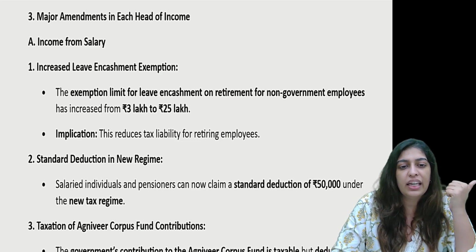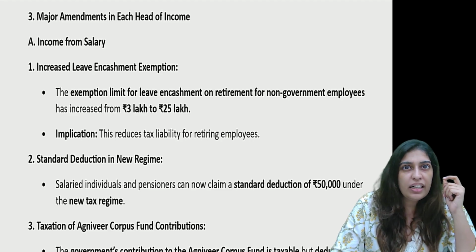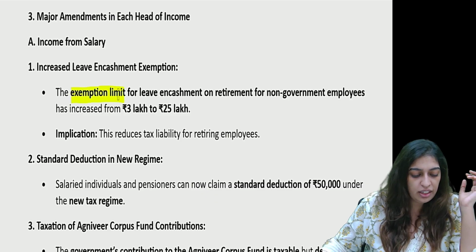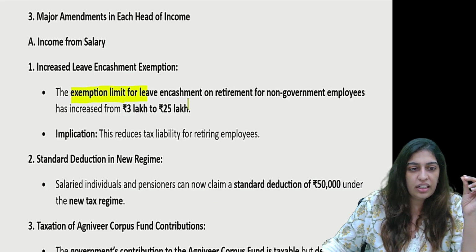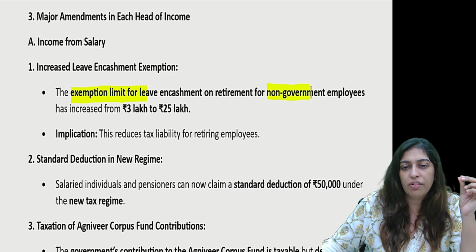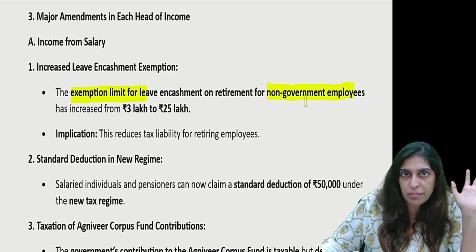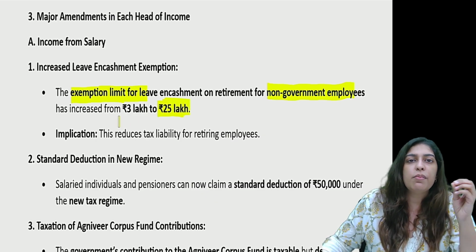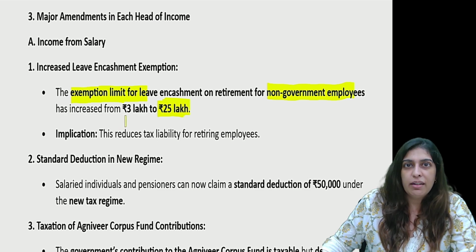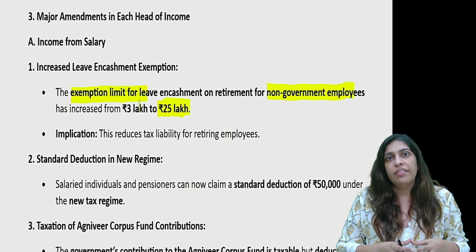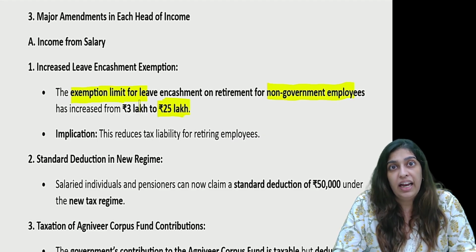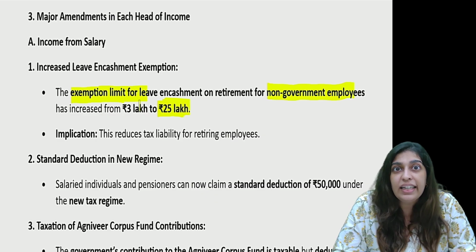Let's start with income from salary. Now you remember, under income from salary, under section 10AA, we do leave encashment. In leave encashment, the leave encashment on retirement for non-government employees. For government employees, it is generally exempt entirely. For non-government, there was a limit of 3 lakhs, which has now increased to 25 lakhs. This is brilliant, because this becomes beneficial for your employees when they are resigning and they have certain leave encashment, and when they encash it, and when it is more than 3 lakhs, and if it is up to 25 lakhs, they don't have to pay any tax on it.